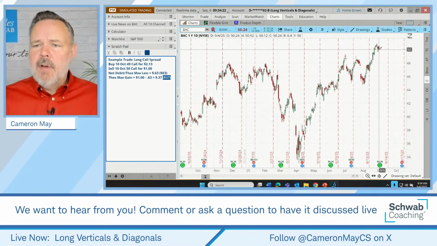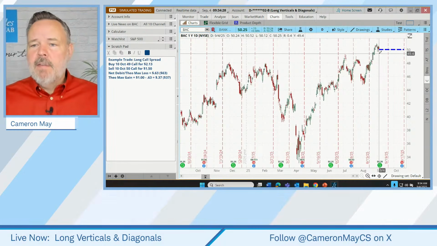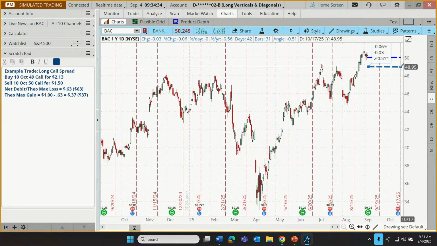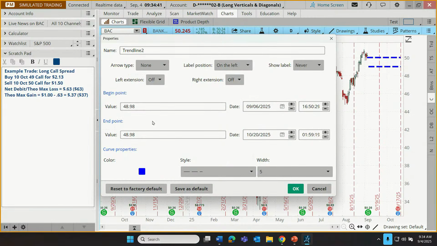But let's draw in a line here at $50. Did I get that right exactly on 50? That's pretty good. And let's draw in a second line down here at $49 to represent our two contracts. I'm not going to get exactly 49. I'm just going to get as close as I can. If you ever draw in a line and you want to make it exact, just right click on it, edit the properties, and change it to 49 and 49.